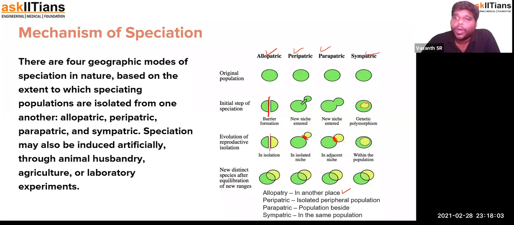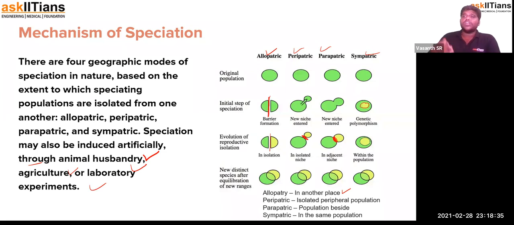So how are these actually formed? By isolating them in different ways, we can artificially create new organisms, new types, new characteristic combinations that help us to become a part of animal husbandry and agriculture, and even using laboratory experiments. So new species could be induced, which means it can be encouraged to form by the initiation of the process of speciation.